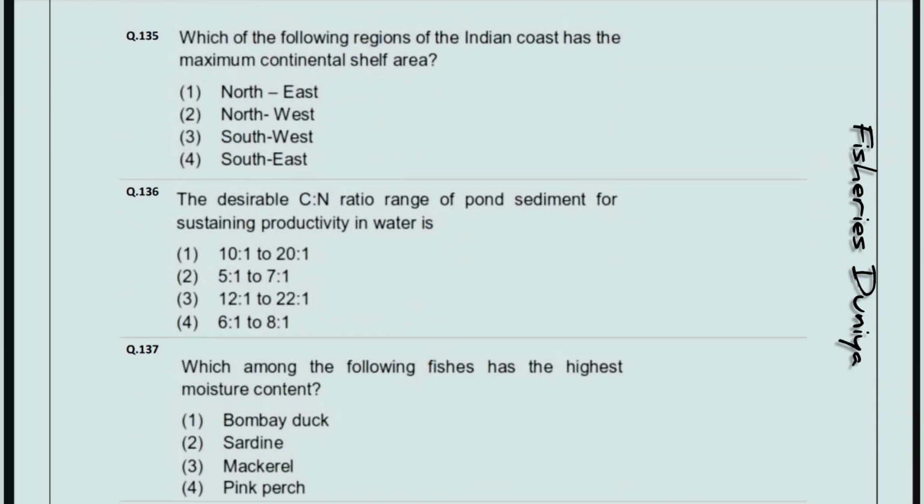Which of the following regions of the Indian coast has the maximum continental shelf area? So the correct answer is option number second, northwest. The desirable CN ratio range of pond sediment for sustaining productivity in water is. So the correct answer is option number first, 10 to 1 to 20 to 1.